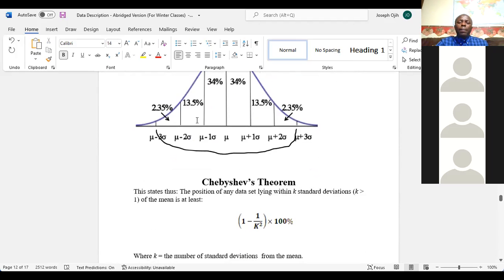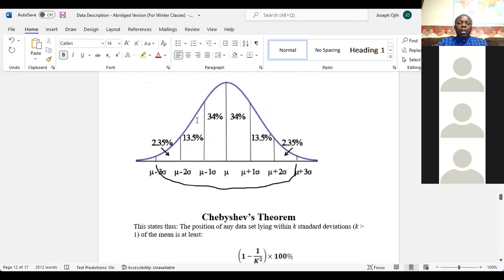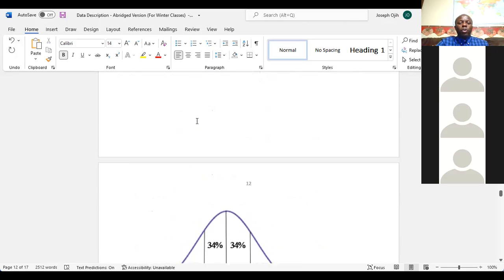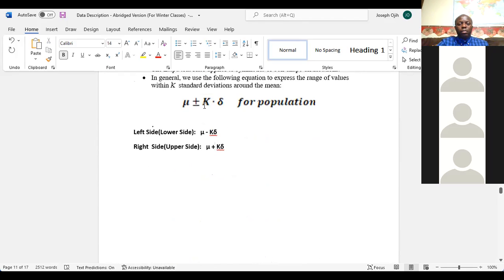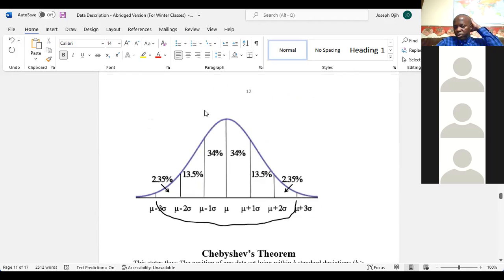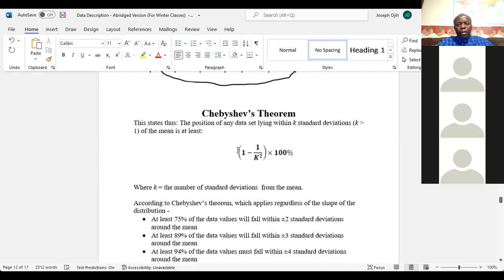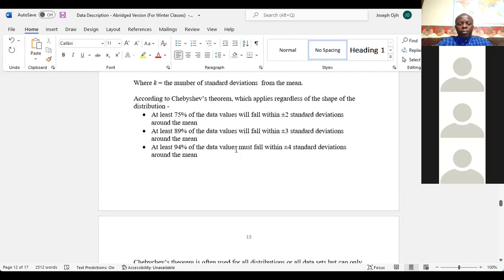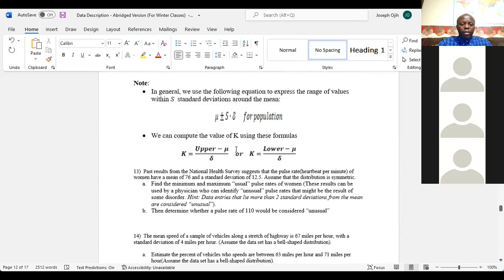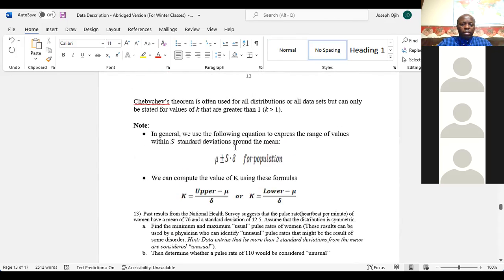Any question? What does K stand for? K stands for the number of standard deviations. Oh, okay. Thank you. So how do we use this? I'm going to show you in a few minutes how we apply this. We will be looking at some questions on that.